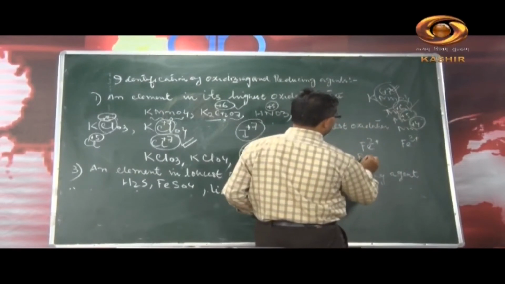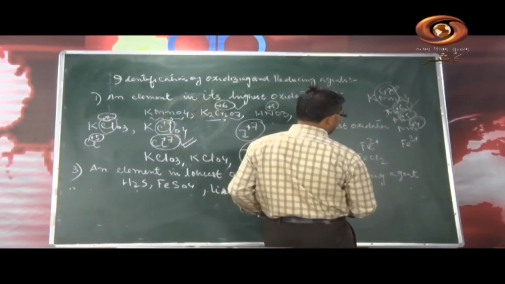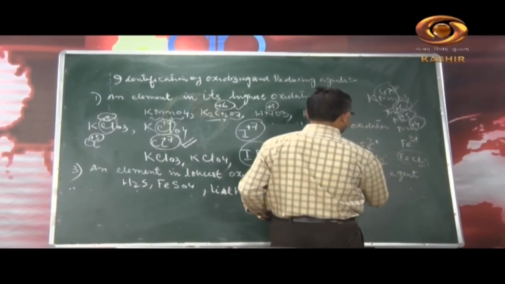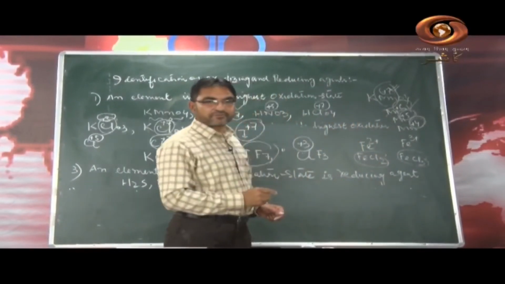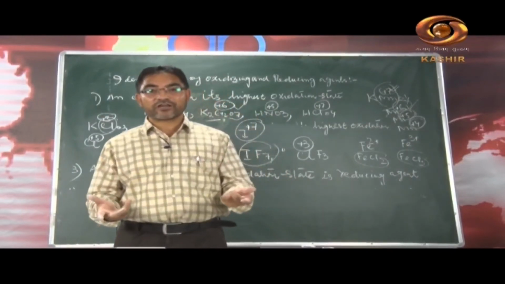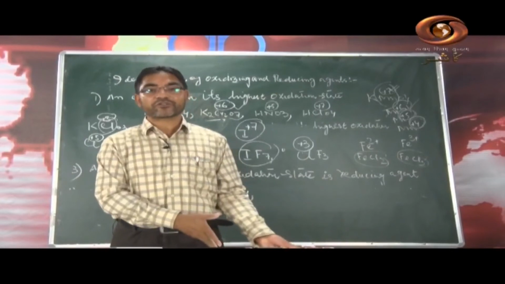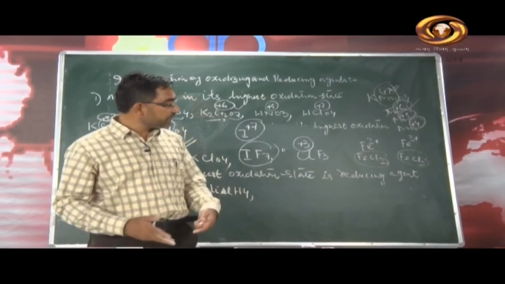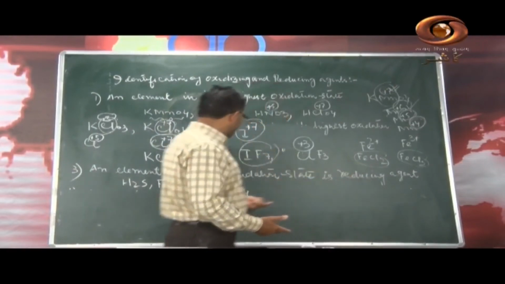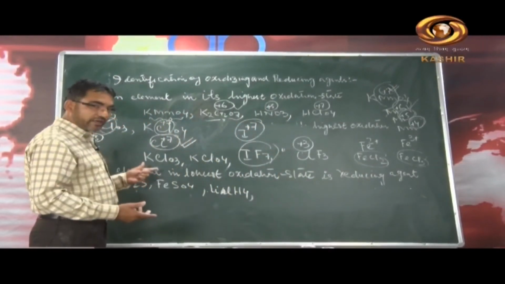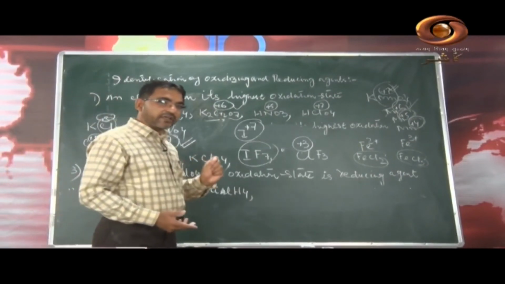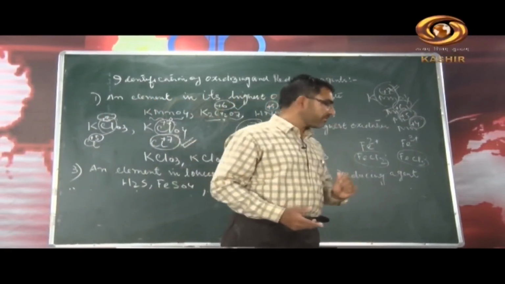See, FeCl2, ferrous chloride, and we have ferric chloride here. Among the two, this will act as a reducing agent. Why? Because it will give the electron, it will make others reduce, gain the electron. Itself it will oxidize, so it will act as a reducing agent. We have written here, you write down this thing, that an element when it is in its lowest oxidation state can act as a reducing agent.